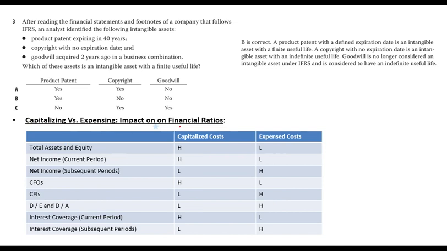So again, if you just know the concept of capitalization and expensing, you should be able to identify all these impacts. It should not be difficult. A key trick point is to know the impact on current and subsequent periods. When reading the question, make sure you read it correctly. Sometimes they may ask you about current period impact, sometimes about subsequent period impact. So do not jump to the conclusion. Make sure you read it carefully. If they have asked you about the subsequent period, then your conclusion will be opposite: instead of income being higher, income will be lower compared to the expensing method.